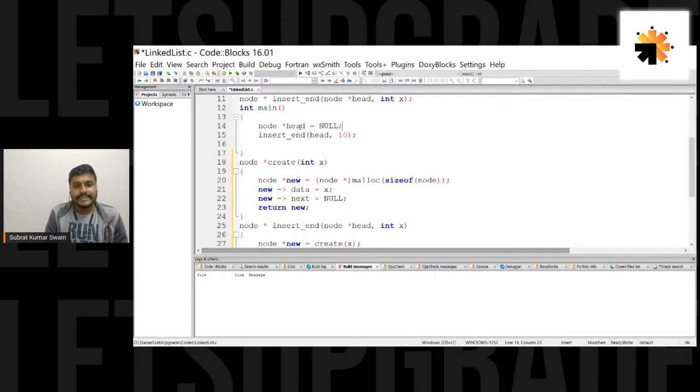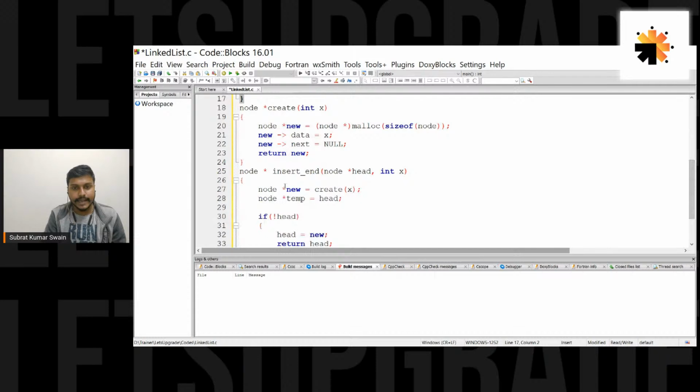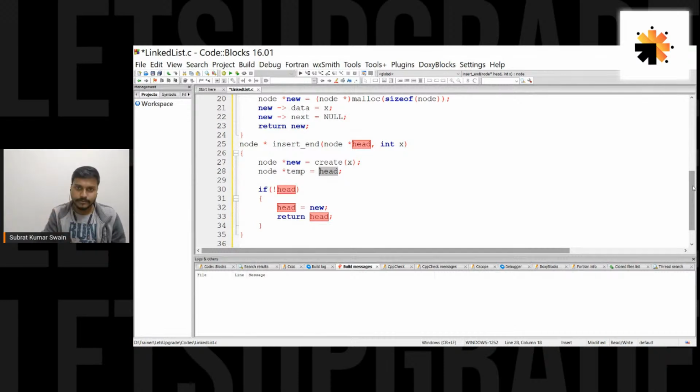This head is local to the main function, and the head we are dealing with inside this insert end is local within the scope of insert end.